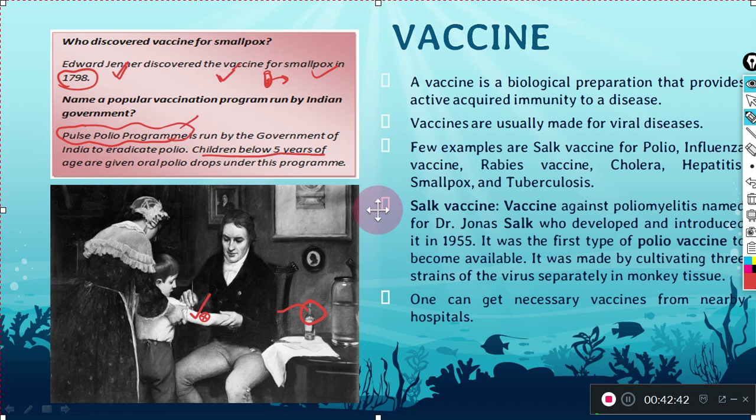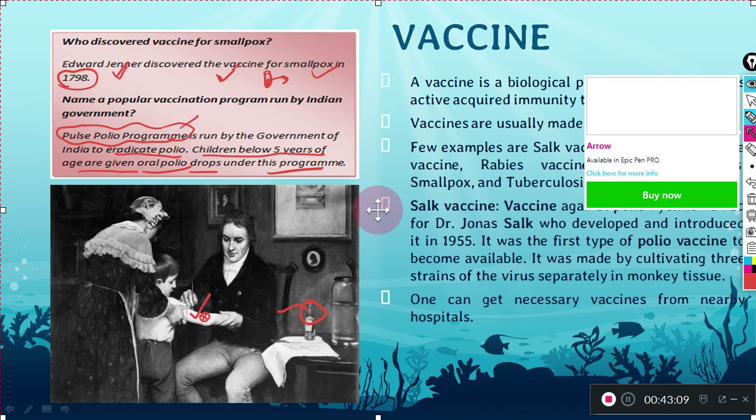Okay, so now what is vaccination? We have already seen it, and here we are just going to repeat it. A vaccine is a biological preparation that provides active acquired immunity to a disease. We say active because it is creating active antibodies, and acquired because we are acquiring it.